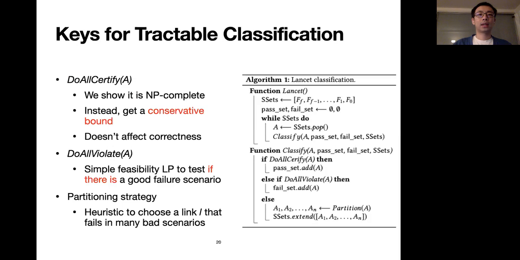Procedure do all violate is implemented with a simple feasibility LP to test if there is a good failure scenario. If we can find one, then the result for do all violate will be no. Third, for the partitioning strategy, we use a heuristic to choose a link L, which fails in many bad failure scenarios.